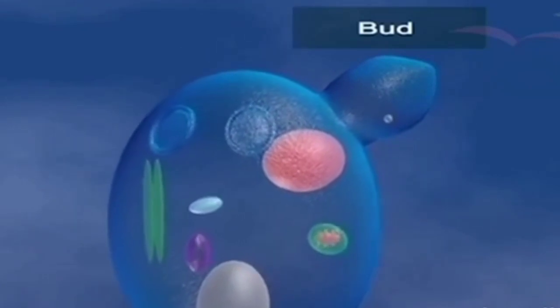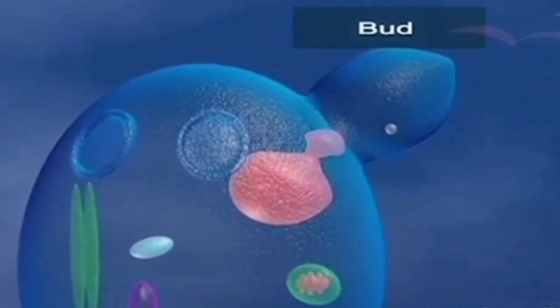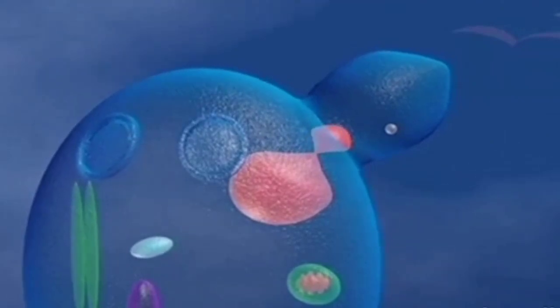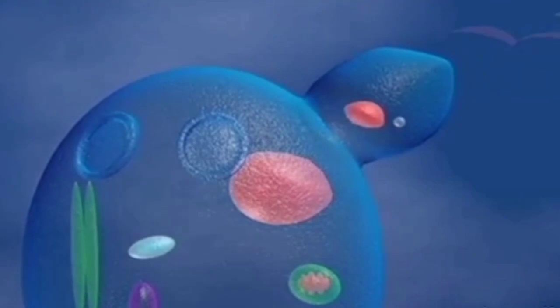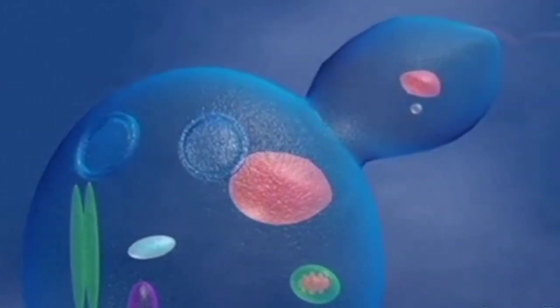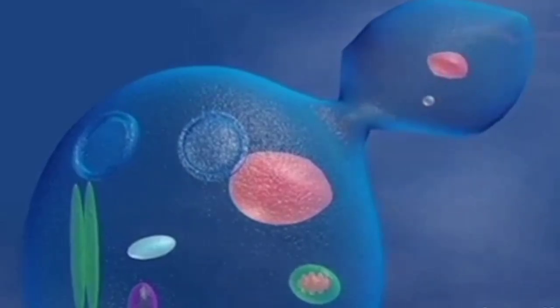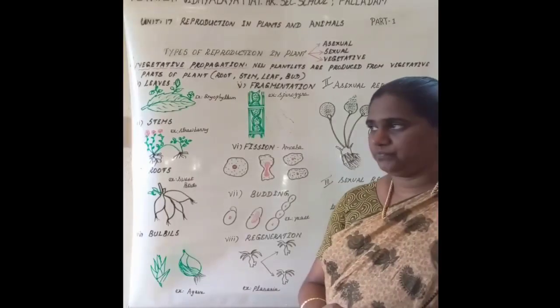Sometimes it will be in the form of a chain-like structure. See, from this yeast, this outgrowth is formed and it develops as a small offspring. From this offspring again a division takes place and it forms another offspring. Like that, sometimes it will be seen in the form of a chain.